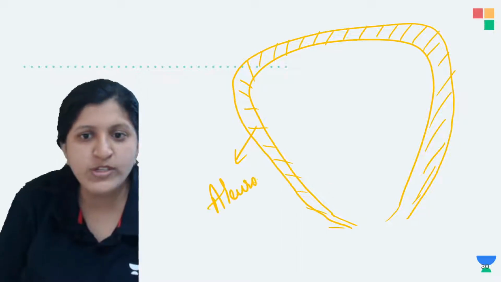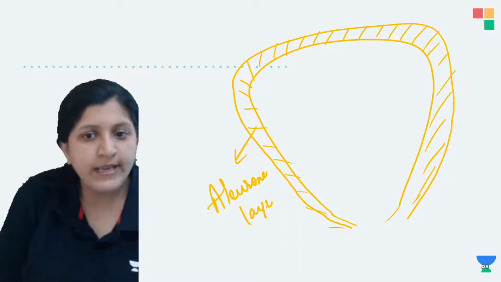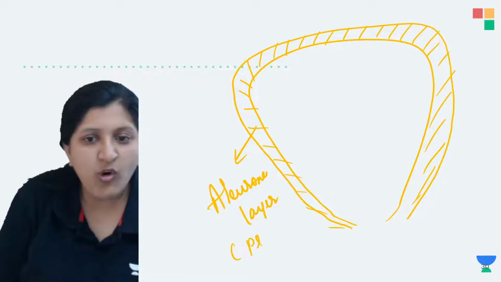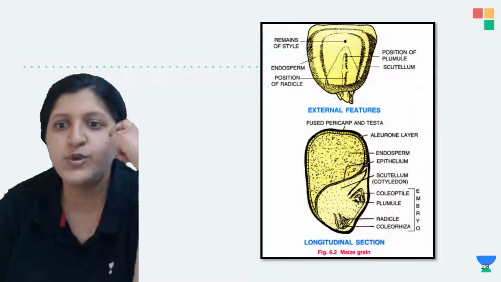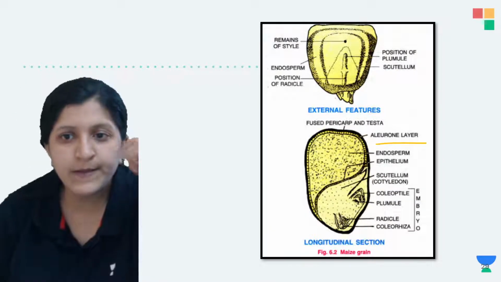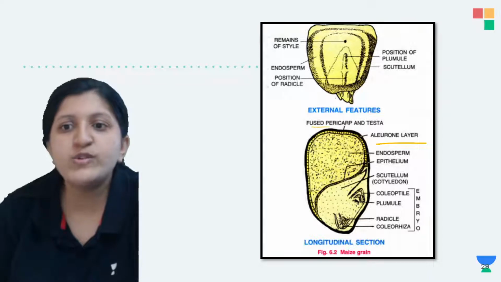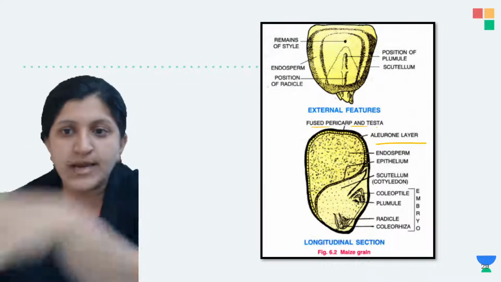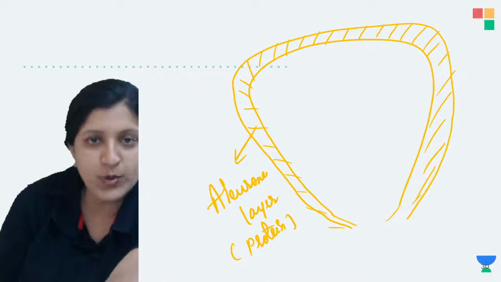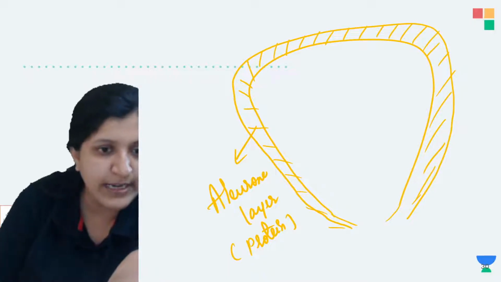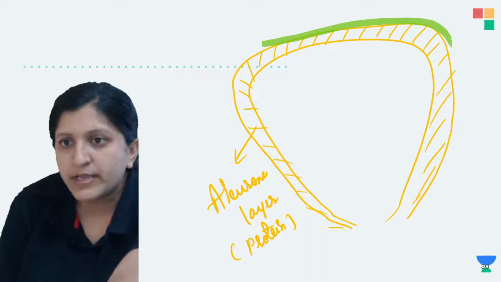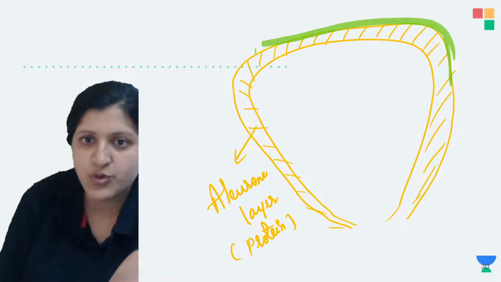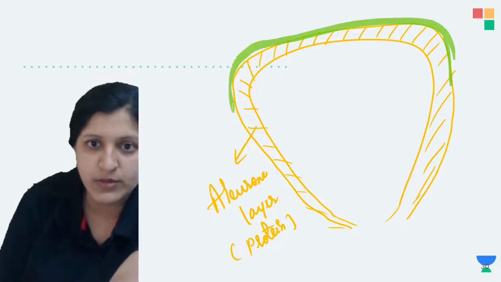So this is an aleurone layer, which is basically made of a protein. All right, so this is made up of a protein. So you can see here also, there is an aleurone layer. Okay, so this one is the fused pericarp and then the testa. So here there is a proteinaceous layer. So one more covering that you can find, just beneath this. Okay, so there is a fused integument. Okay, so there is this covering which you can find. Let me just explain you this.